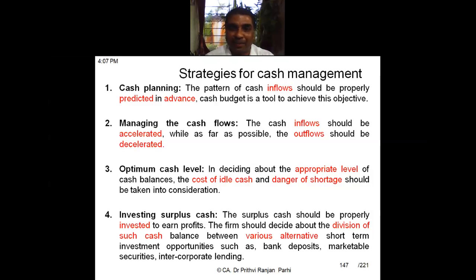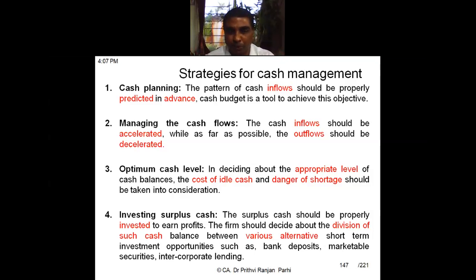It may affect my business, right? It may affect the smooth flow of the production activities. So therefore, we need to decide what is the optimum cash level. So for this, we'll be using some models, and for cash planning, we'll be using cash budgets.